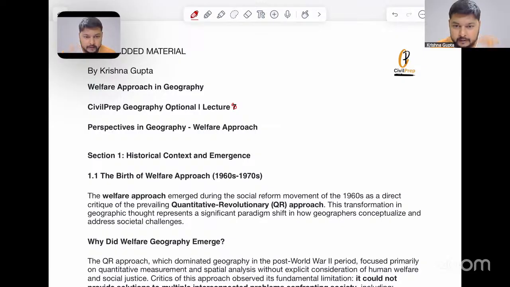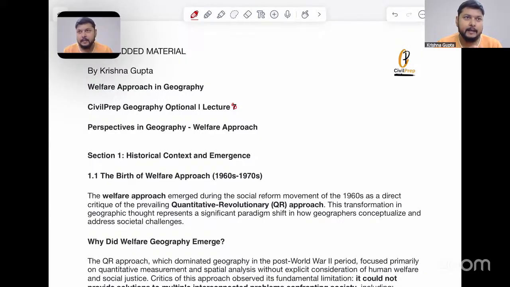Good morning, Shalini. So this lecture is quite important from the UPSC perspective, where we will be understanding how to approach welfarism, or the welfare approach, in human geography.